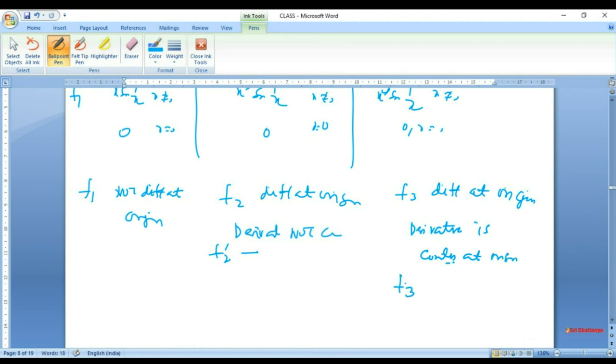That is, not only does f3 prime exist, moreover the derivative is itself continuous, and so we found that this kind of thing is coming up.